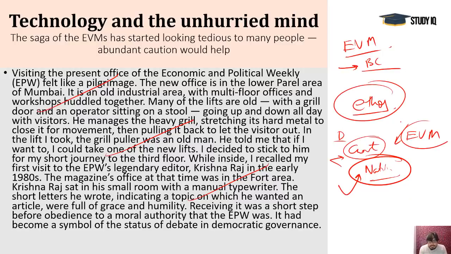So the writer says that maybe we have taken this step and ignored that many developed countries have rejected EVMs while we are adopting them. Maybe we are going in the right direction. That is perfectly okay. We have accepted that. But the problems which are there, we must address.